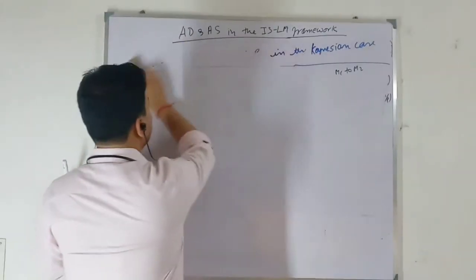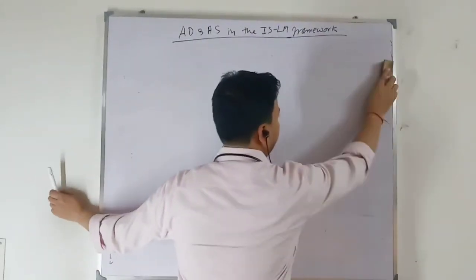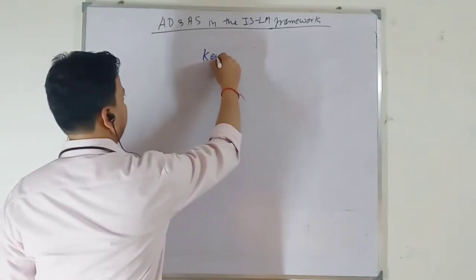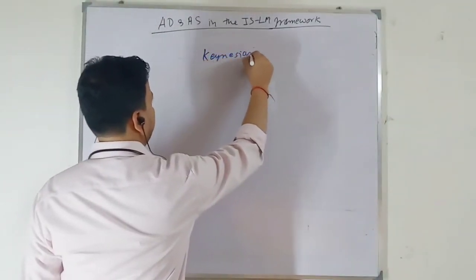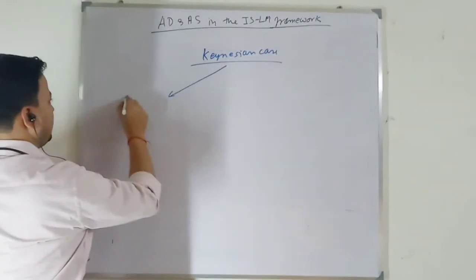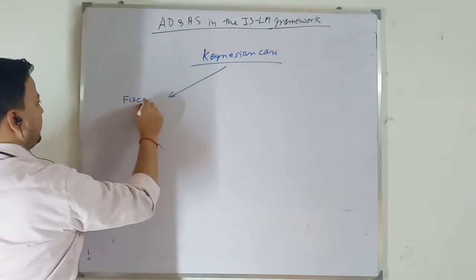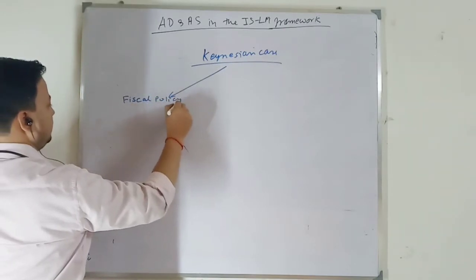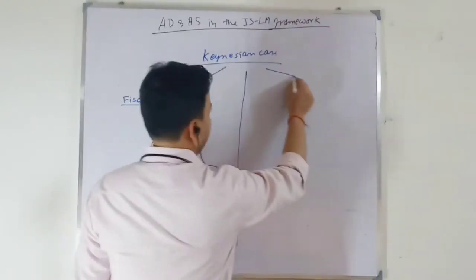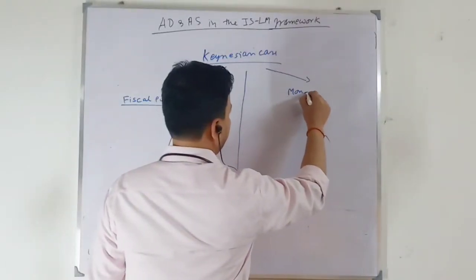Let me summarize the argument of what we have done. We talked about expansionary fiscal policy and expansionary monetary policy.